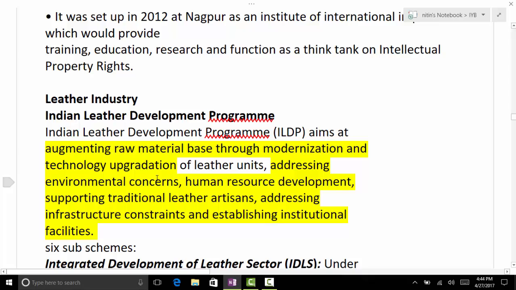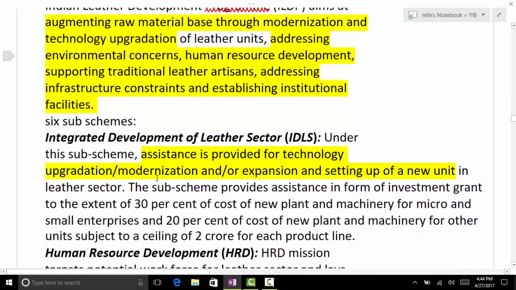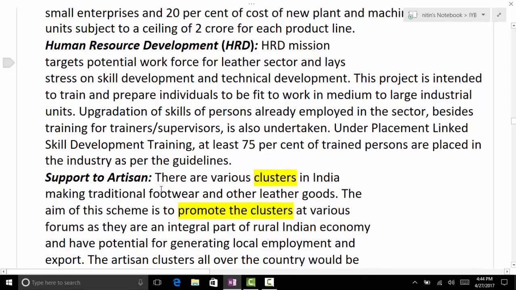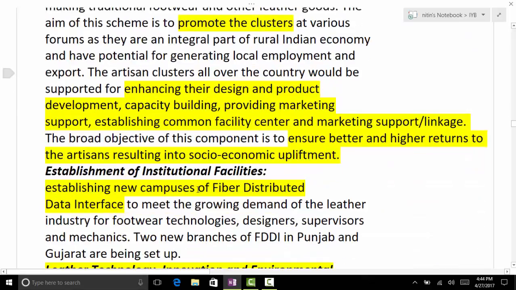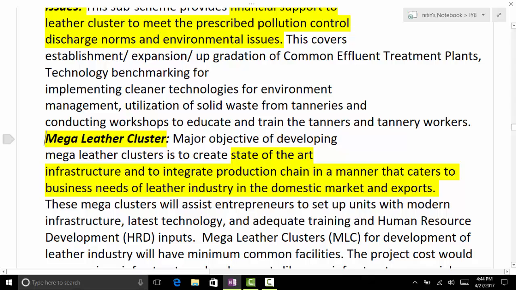So Indian Leather Development Program. Go through the schemes once again. We have Integrated Development of Leather Sector, Human Resource Development, Support to Artisans by way of a cluster-based approach, and for that purpose we have Mega Leather Clusters. Bring both of these points at one go.